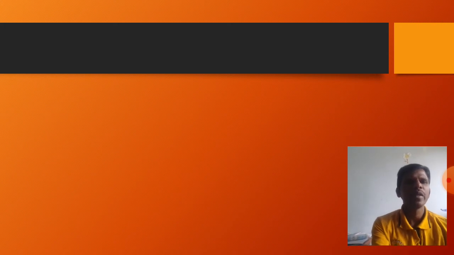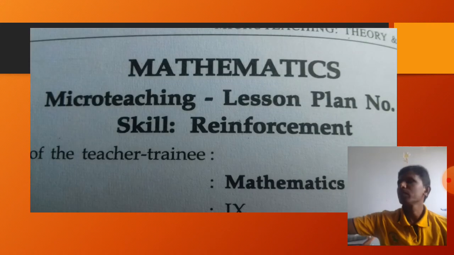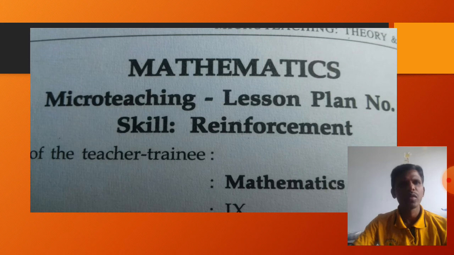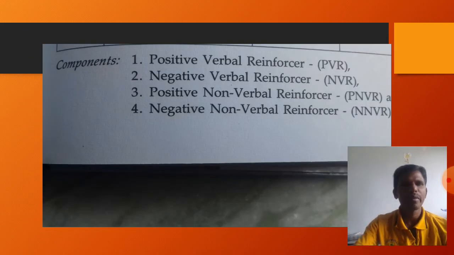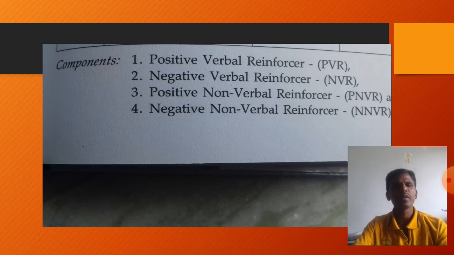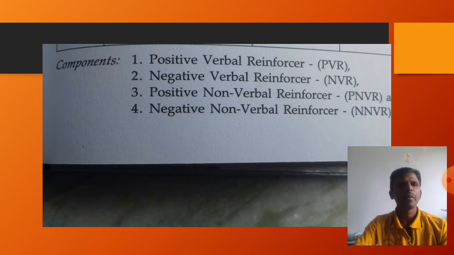So let me explain what the components of this skill are. This is the mathematics micro teaching skill of reinforcement. You know already what we are going to discuss. Just look at the components. There are only four components in this skill. The first one is positive verbal reinforcement, reinforcer also we can say.